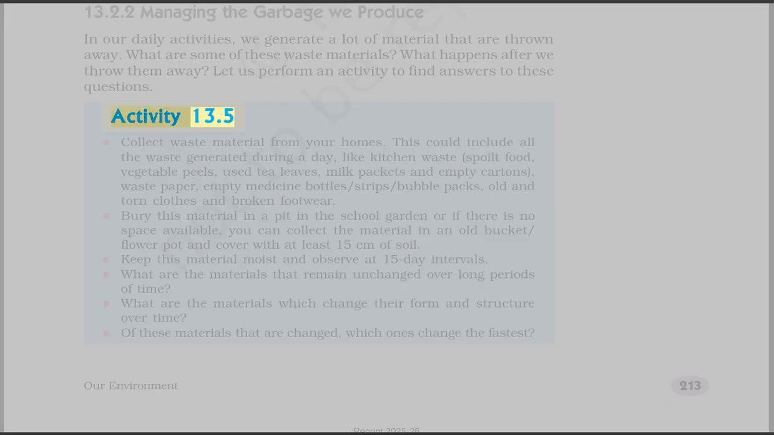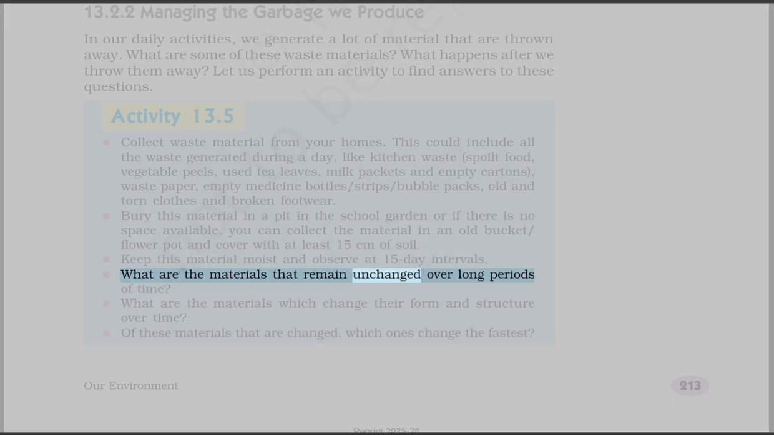Activity 13.5. Collect waste material from your homes. This could include all the waste generated during a day, like kitchen waste, spoiled food, vegetable peels, used tea leaves, milk packets and empty cartons, waste paper, empty medicine bottles, strips, bubble packs, old and torn clothes and broken footwear. Bury this material in a pit in the school garden, or if there is no space available, you can collect the material in an old bucket or flower pot and cover with at least 15 centimeters of soil. Keep this material moist and observe at 15-day intervals.